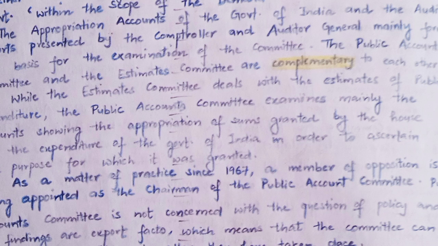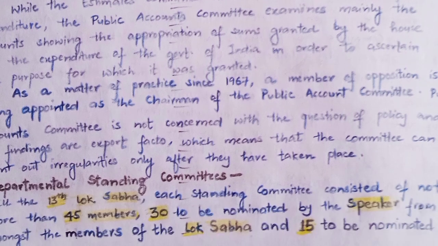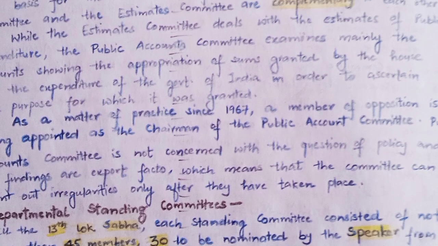The Public Accounts Committee and the Estimates Committee are complementary to each other. While the Estimates Committee deals with the estimates of public expenditure, the Public Accounts Committee examines mainly the accounts showing the appropriation of sums granted by the House for the expenditure of the Government of India, in order to ascertain the purpose for which it was granted.